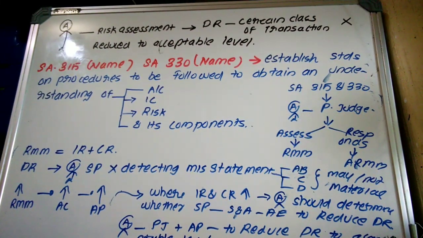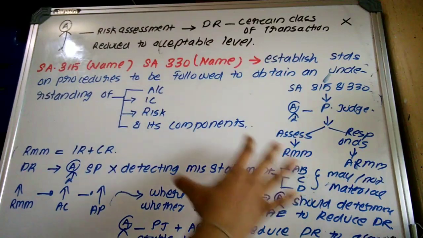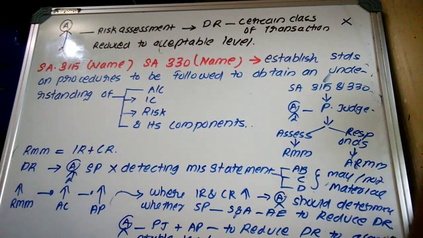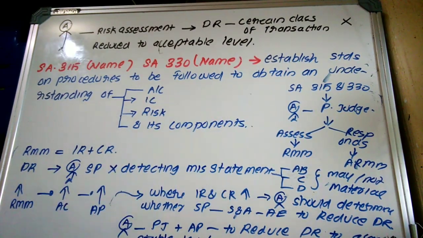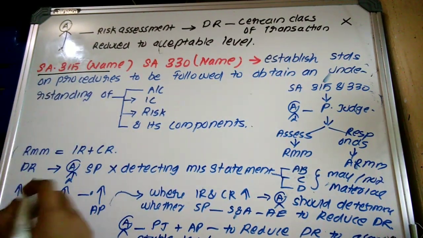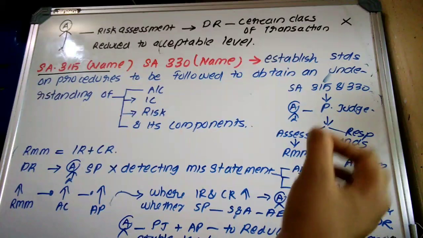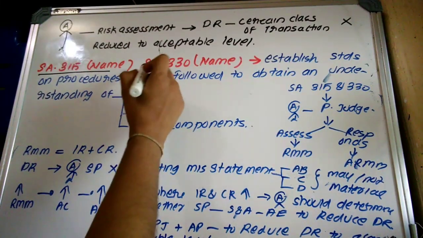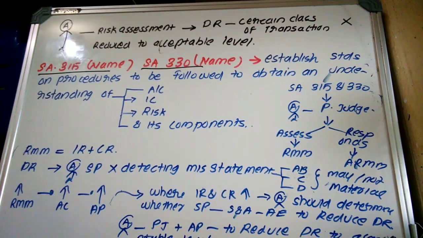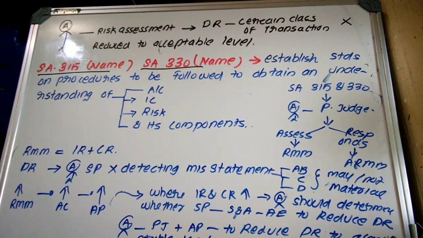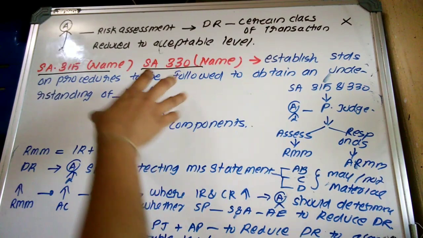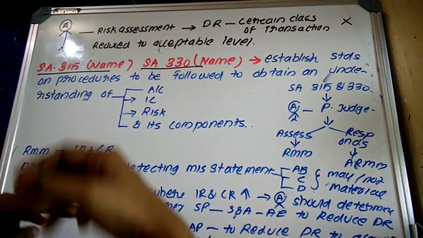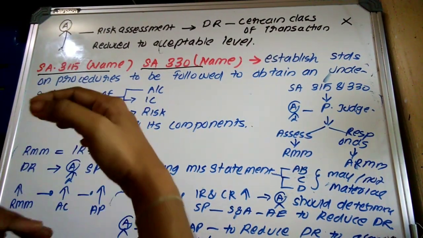So first of all, the answer should begin with the SA name. SA 315, Identifying and Assessing the Risks of Material Misstatement by Understanding the Entity and Its Environment. So this is SA 315. SA 330, Responses to Assessed Risks of Material Misstatement, right? SA 330. So after indicating the name, we should provide the details with respect to the standard. What is required by the standard, or what is provided in the standard?